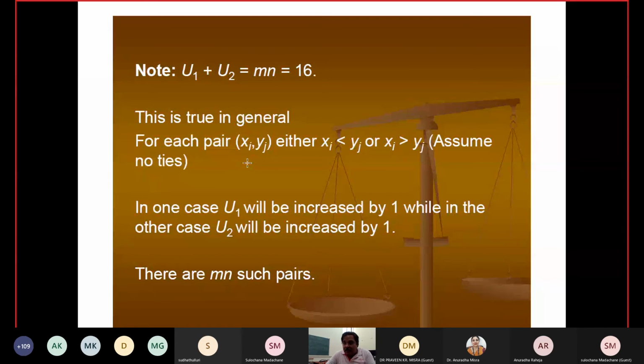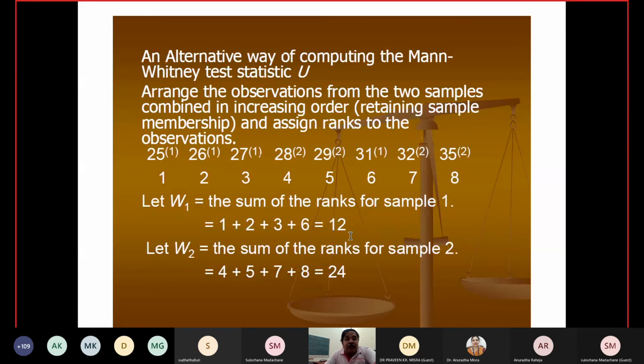Whatever we are discussing here has no ties, because in the previous structures we never talked about ties. Ties are a totally different case, and we can manage them in other ways. In one case U1 will be increased by 1, while in the other case U2 will be increased by 1. And so there are m into n such pairs.